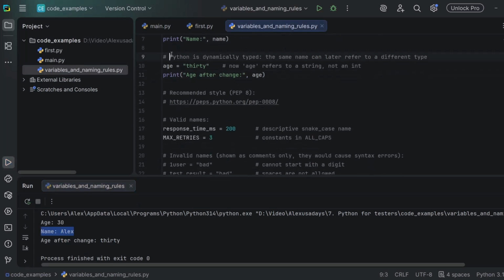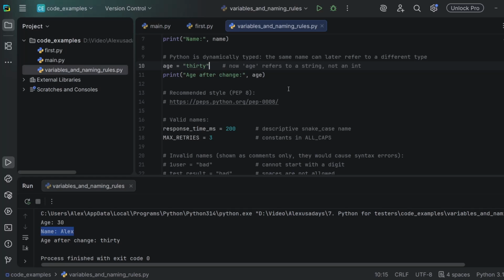Now line 9, we have a comment saying Python is dynamically typed, so the same name can later refer to a different type and you can store a different value there. So now at line 10, we reassign age from 30 as a number to actual text "30", and you can see the value 30 in quotes.